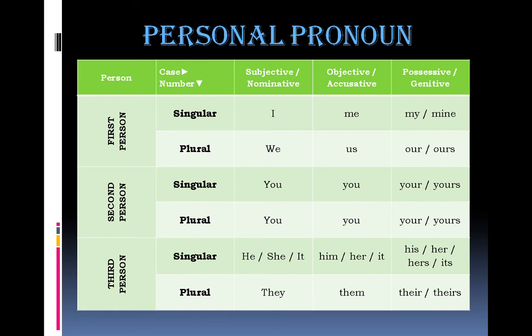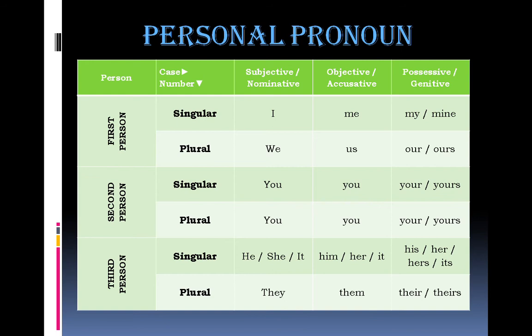It means I can be used for masculine and feminine both. We can be used for males and females both. Only third person singular is gender specific. He is masculine, she is feminine, it is neuter. And there are other cases, objective and possessive cases are also gender specific.